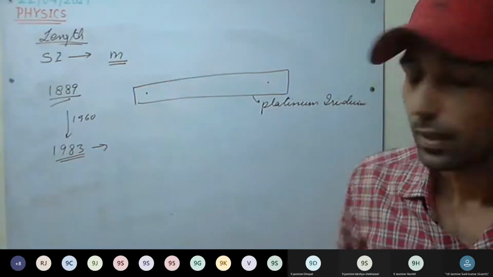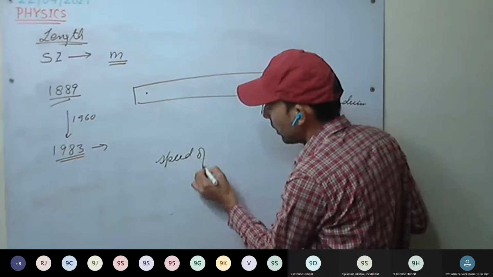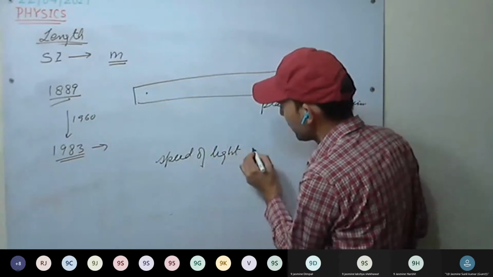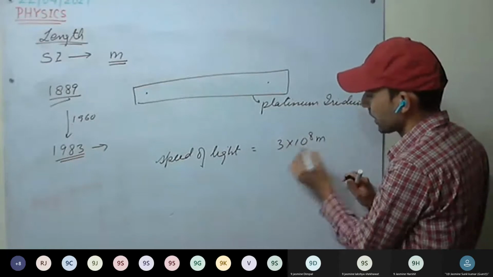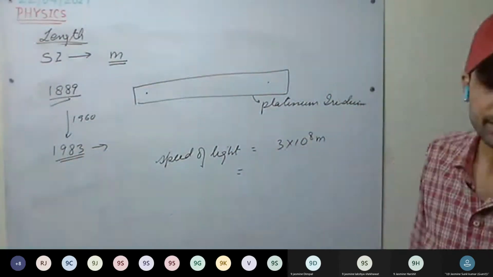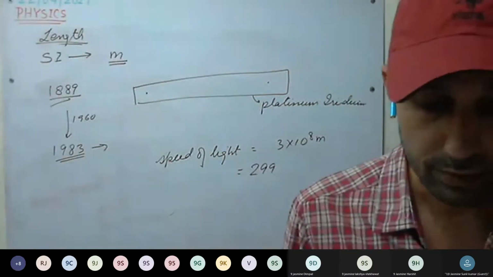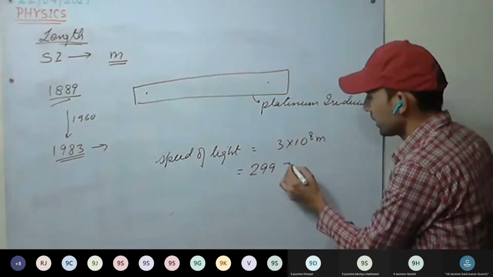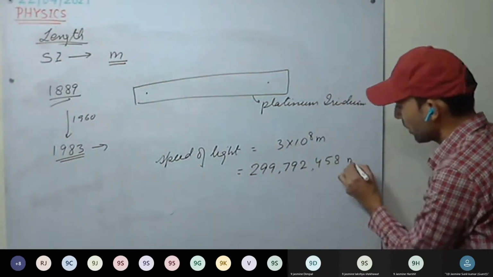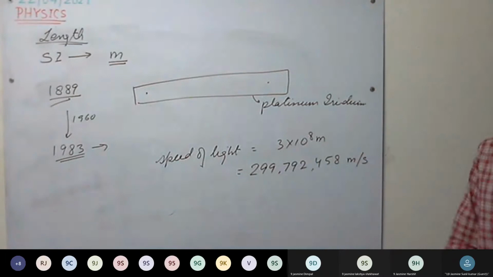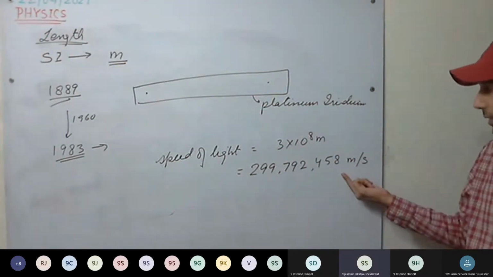How was it redefined? So see here, we know the speed of light. What is the speed of light? The approximate value you all know, 3 into 10 raised to power 8 meter per second. And more accurately it is 299,792,458 meters per second. This is the speed of light.